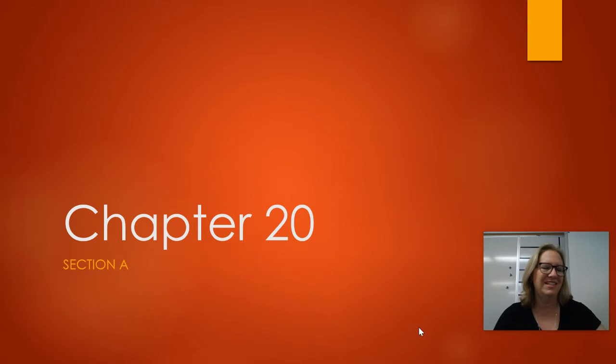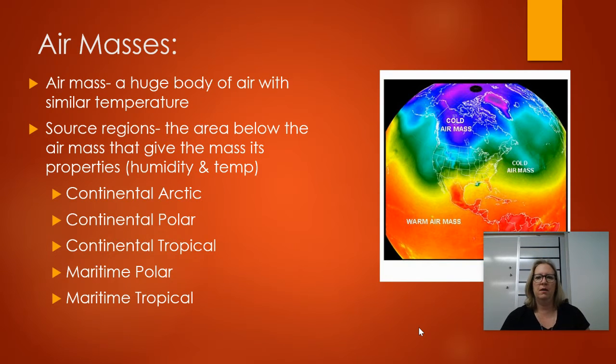We're going to cover section A today. Chapter 20 is all about storms and severe weather. So we've talked about weather in general. Now we're going to talk about more extreme weather, okay? And before we get into the actual storms itself, we're going to talk about some different characteristics of the atmosphere.